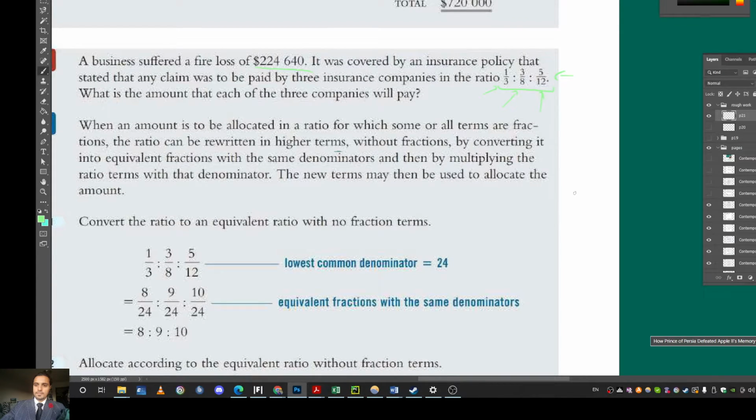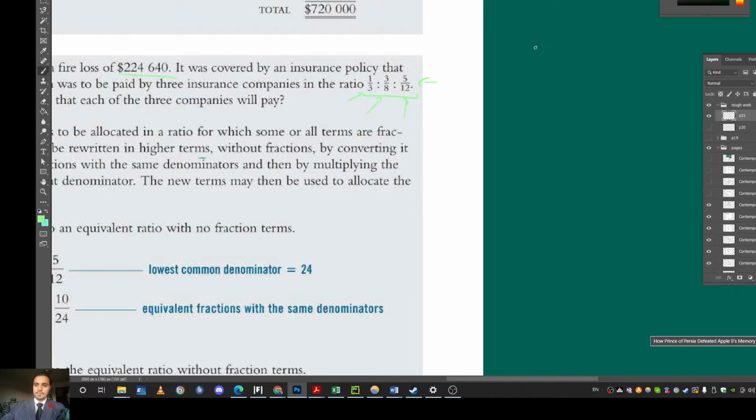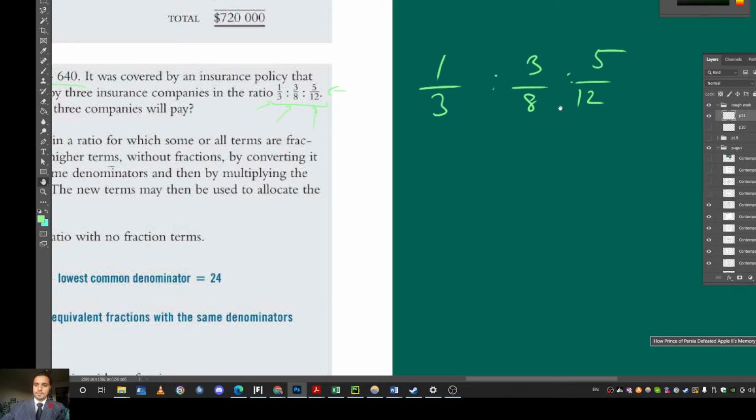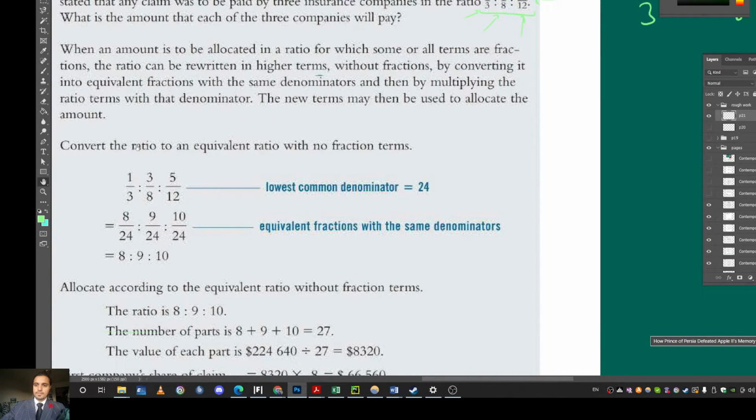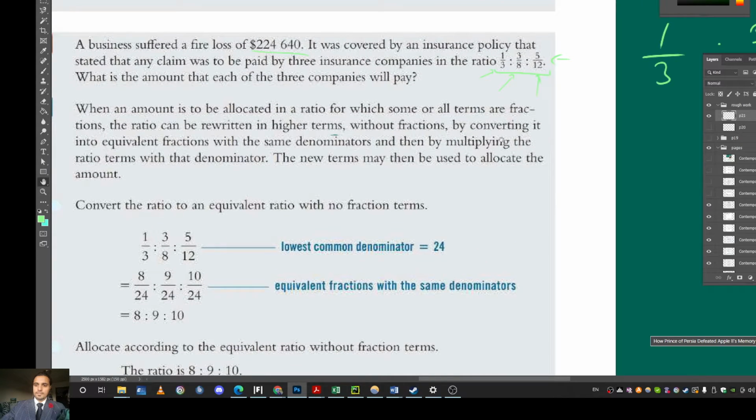We already figured out how to do that. So if you have 1 over 3, 3 over 8, 5 over 12, convert the ratio into equivalent fractions with the lowest common denominator.